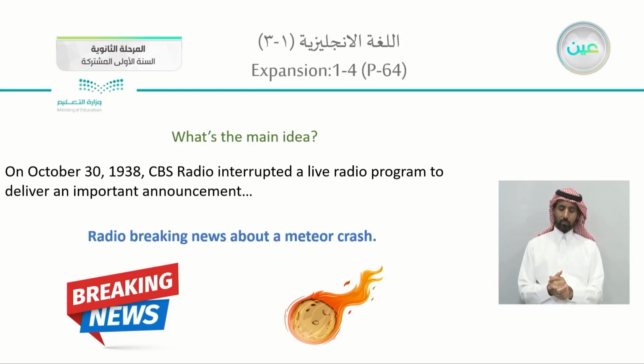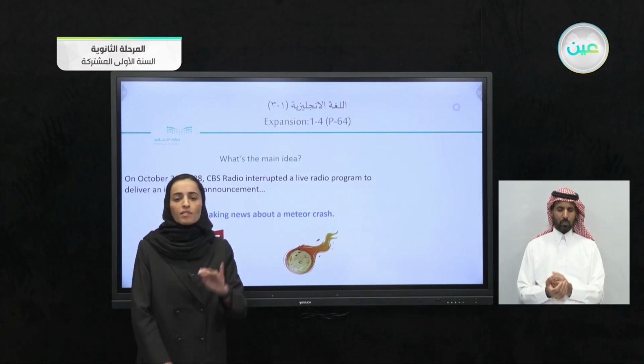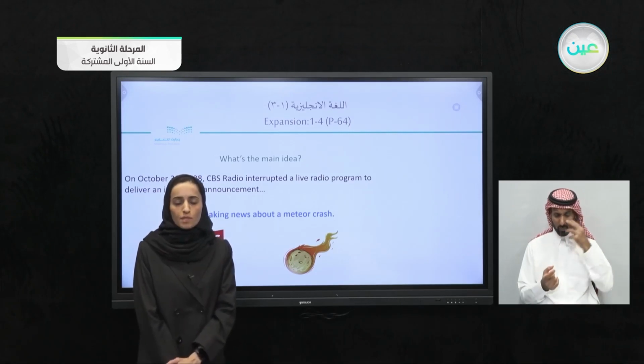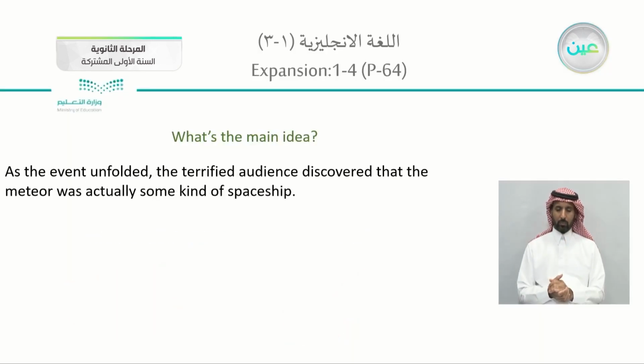So it is actually about radio breaking news about a meteor crash. They're speaking about something strange, something eerie. Eerie means strange, something unusual that no one has ever met. How about the following paragraph? Listen and tell what is the main idea in here.